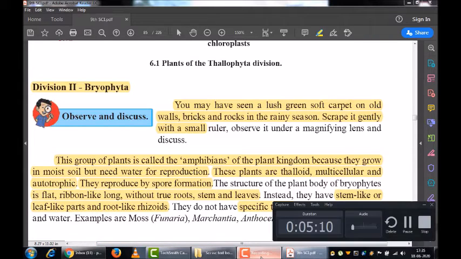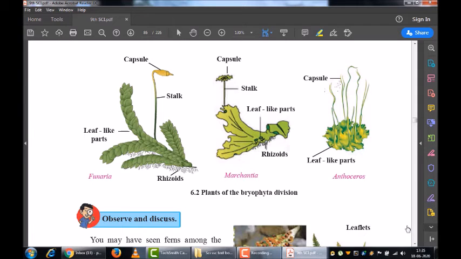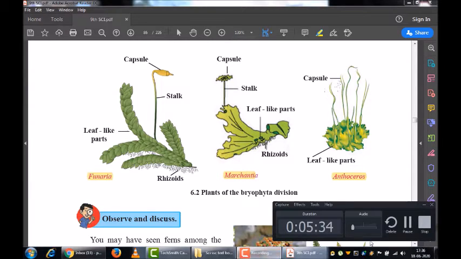Now we will look at the diagram of the bryophytes. The examples of bryophytes are Funaria, Marchantia and Anthoceros. These are examples of plants belonging to the bryophyte division. Now you may perform the eye exercises. Remaining we will see in the next video.